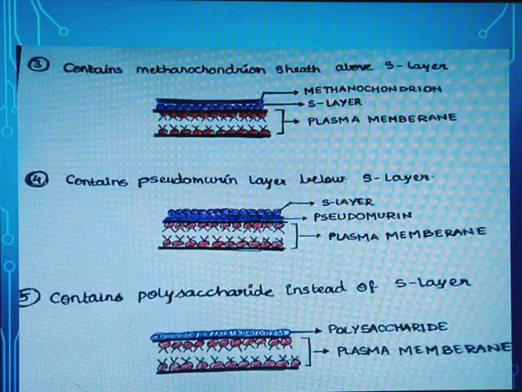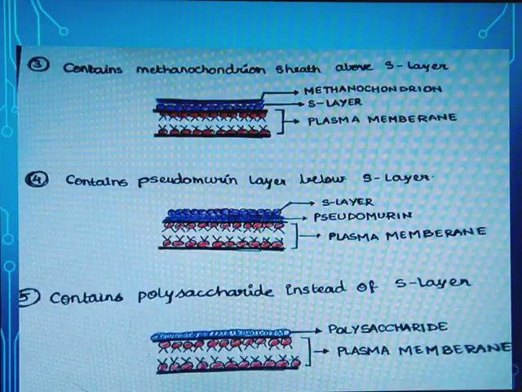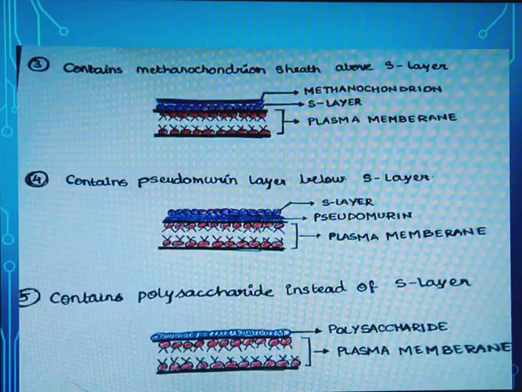The fourth type is the pseudomurein layer. Pseudomurein is similar to the peptidoglycan layer, but not exactly, and its composition is not known. We have observed that it shows properties similar to peptidoglycan, hence the name pseudomurein layer, which is present below the S layer. The fifth type has a polysaccharide layer instead of the S layer. In the fifth type, the S layer is absent and only the polysaccharide layer is present.